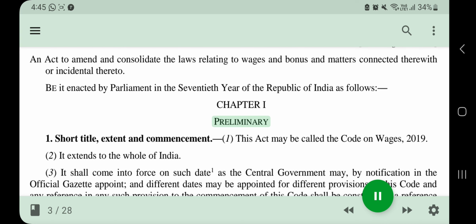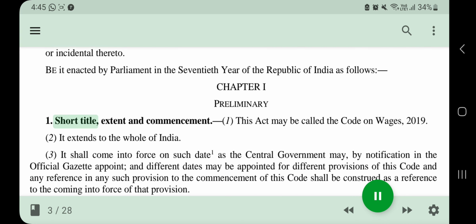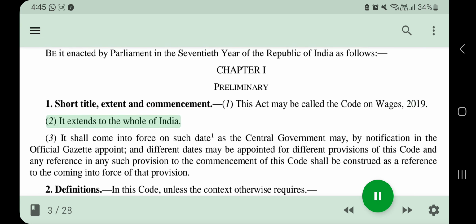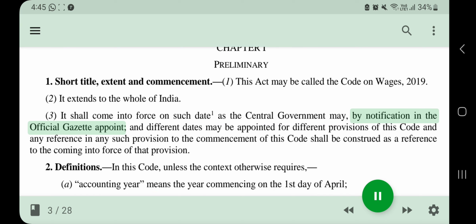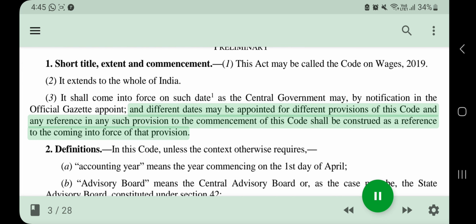Chapter I. Preliminary. 1. Short title, extent and commencement. 1. This Act may be called the Code on Wages, 2019. 2. It extends to the whole of India. 3. It shall come into force on such date as the Central Government may, by notification in the Official Gazette, appoint. And different dates may be appointed for different provisions of this code, and any reference in any such provision to the commencement of this code shall be construed as a reference to the coming into force of that provision.